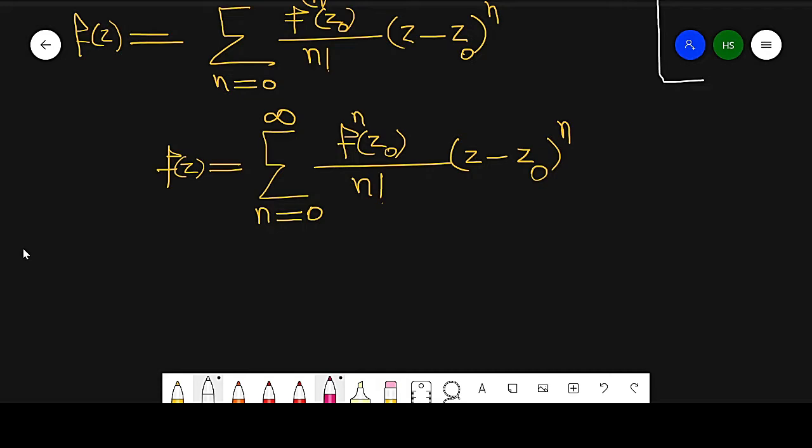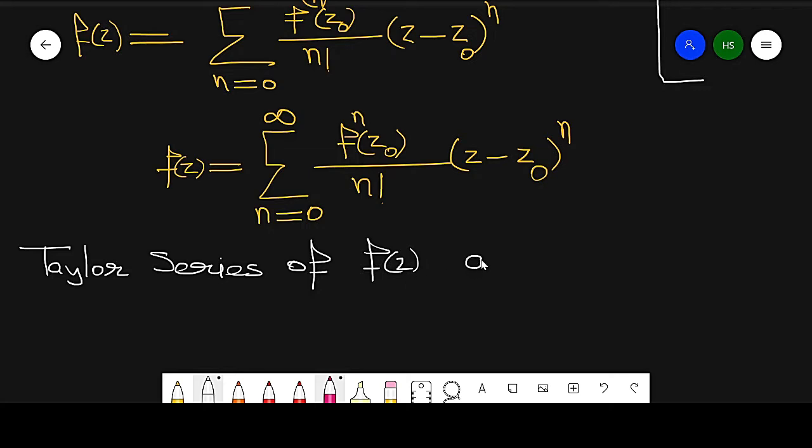So this is known as the Taylor series of the function f of z about the point z equal to z naught. So this is a Taylor series about this point.